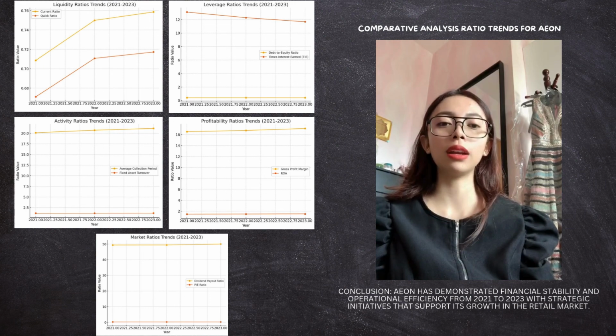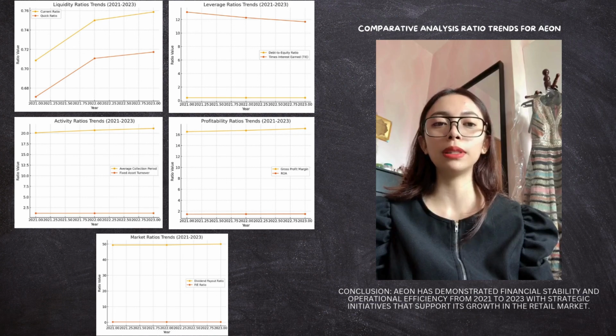And lastly, for the market ratio, the dividend payout ratio remains stable at around 49 to 50%. And for the PE ratio, it increased slightly from 0.23 to 0.24.